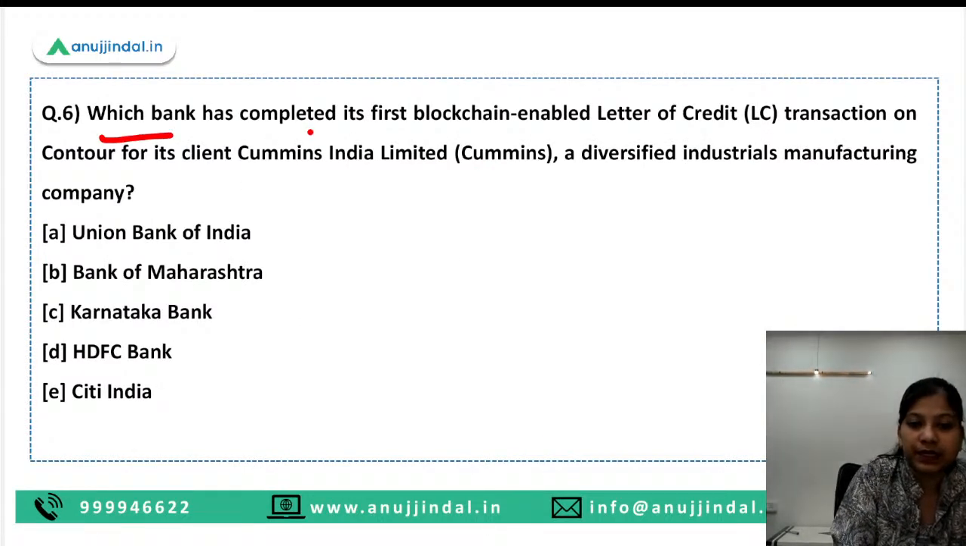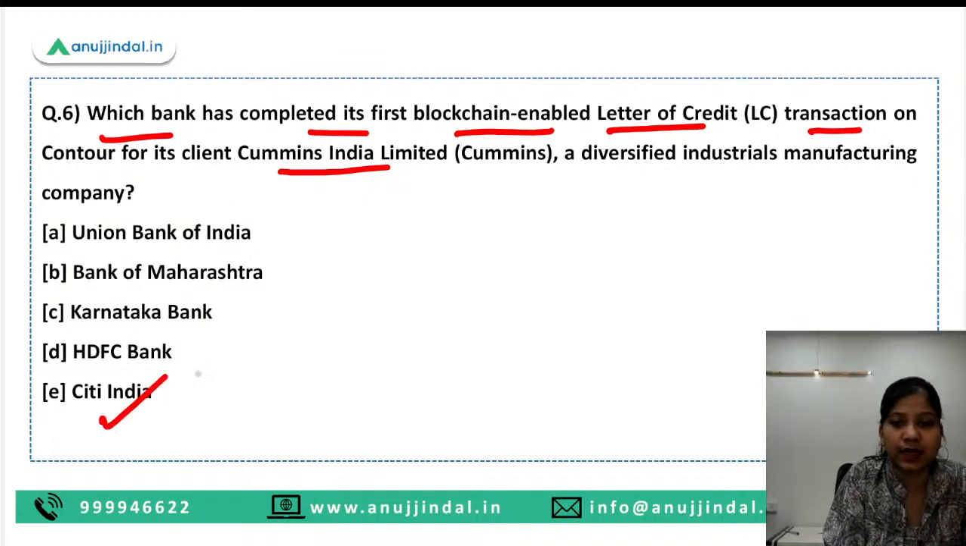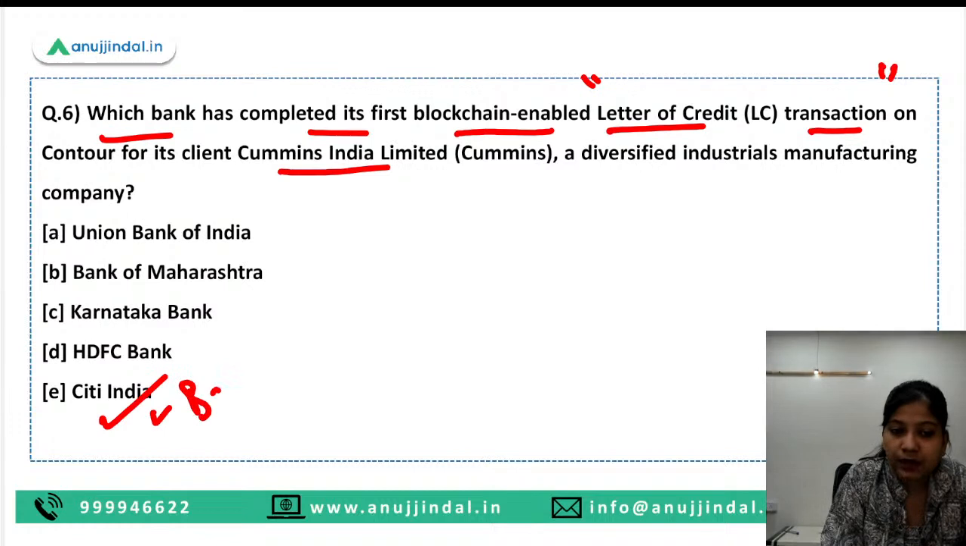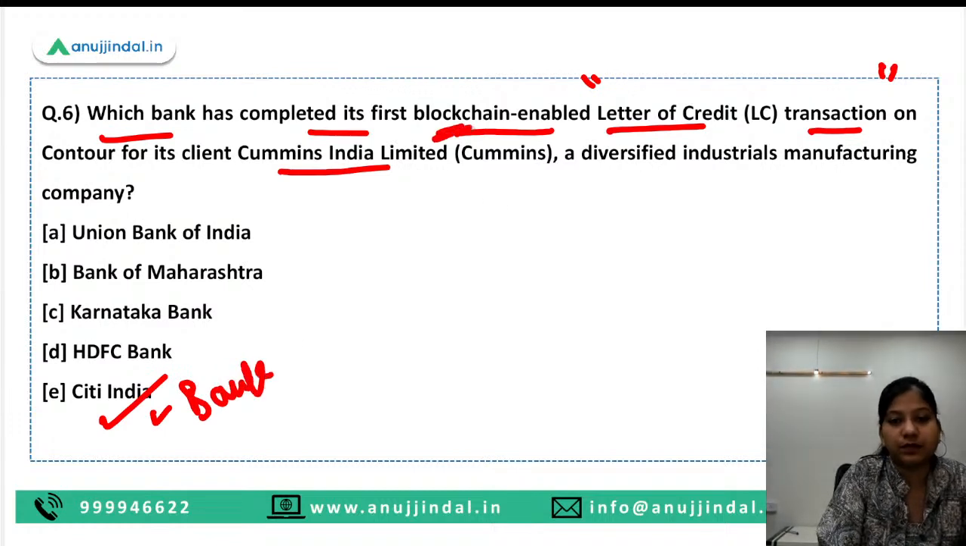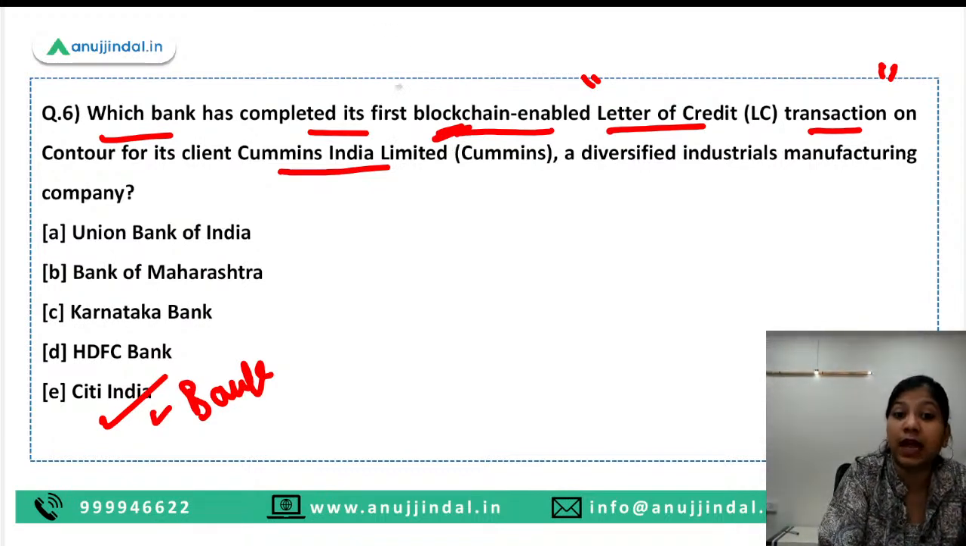Which bank has completed its first blockchain-enabled letter of credit transaction on Contour for its client Cummins India Limited, a diversified industrials manufacturing company? Okay. So here, guys, Citi India is the right answer. It is the first time that a letter of credit has been issued by Citi India Bank on a blockchain platform. So that is the meaning of this entire news, and I hope this helps you remember the news better. It is the first time that a letter of credit has been issued on a blockchain platform.